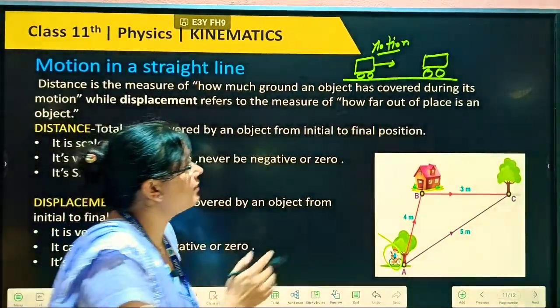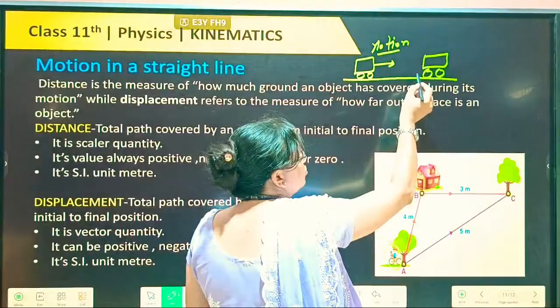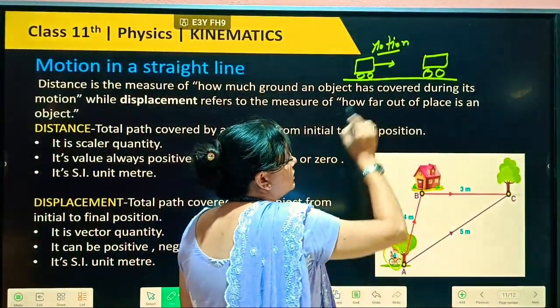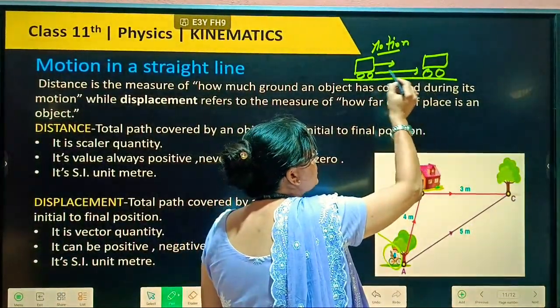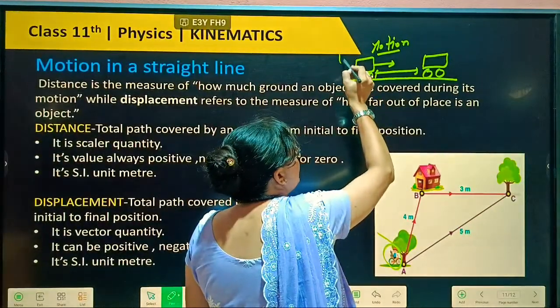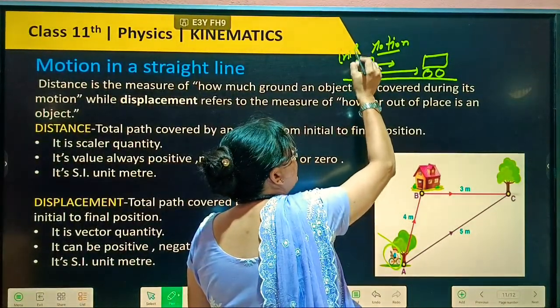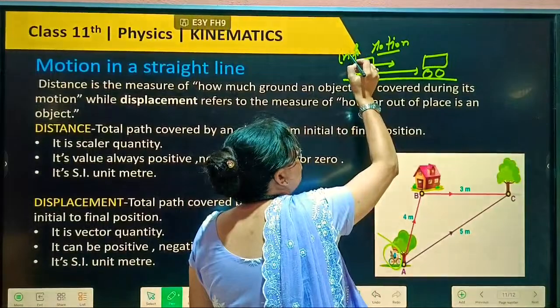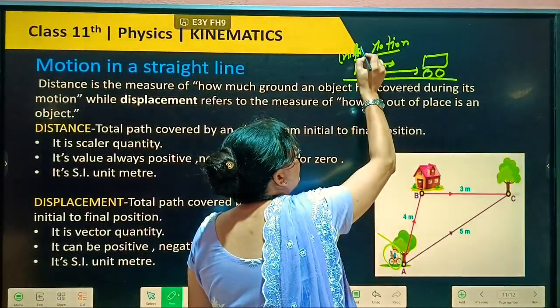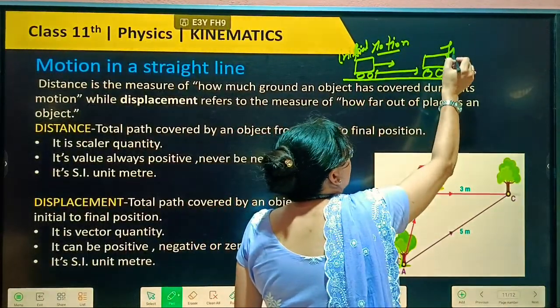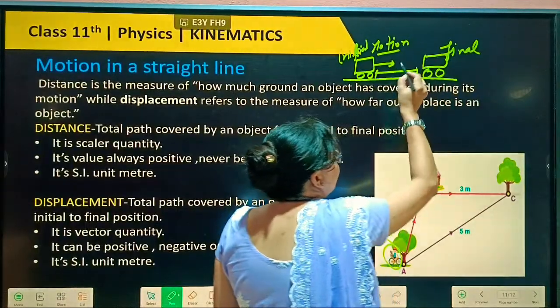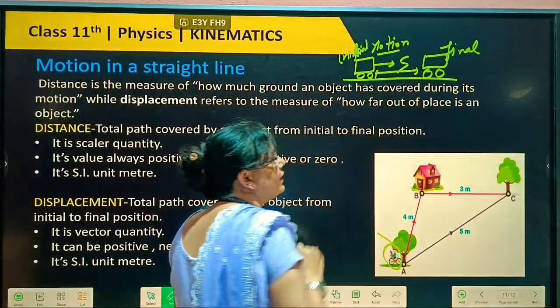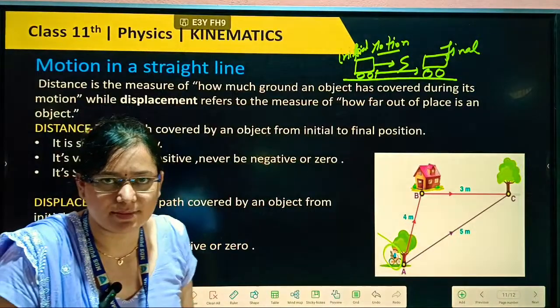So from here to there, the change in position, that path covered from initial to final point, is your distance and displacement.